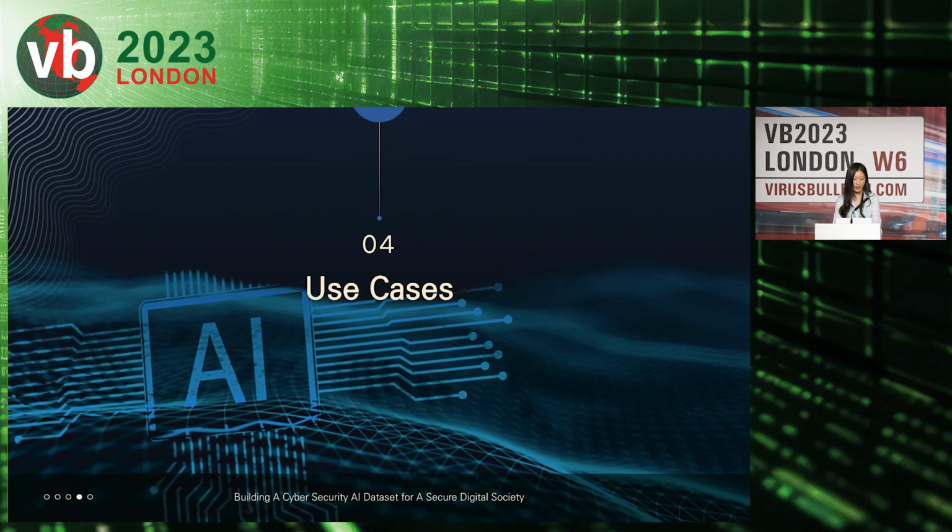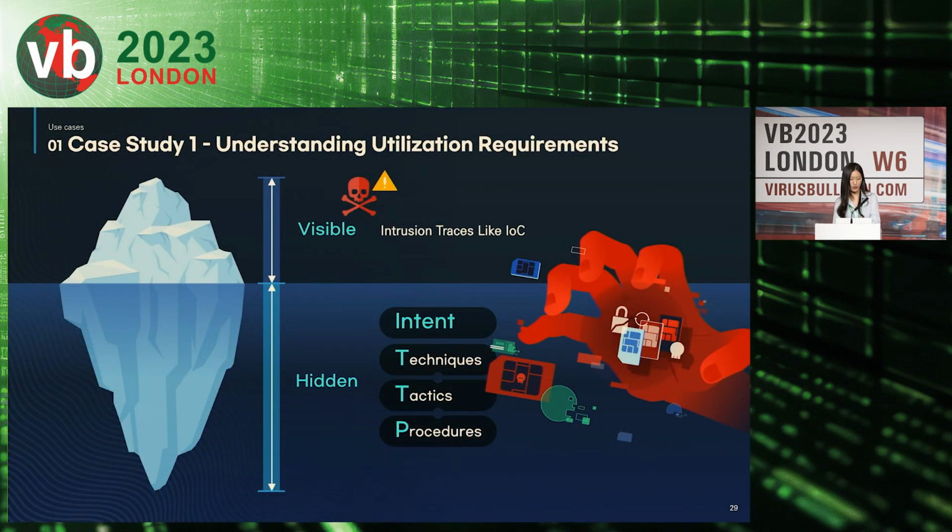Next, let's take a look at the use cases. To use our data set effectively, we decide what we want AI to do. A bit like finding hidden problems, similar to exploring an iceberg's hidden part. We aim to spot attackers, understand why they act that way, and stop them.